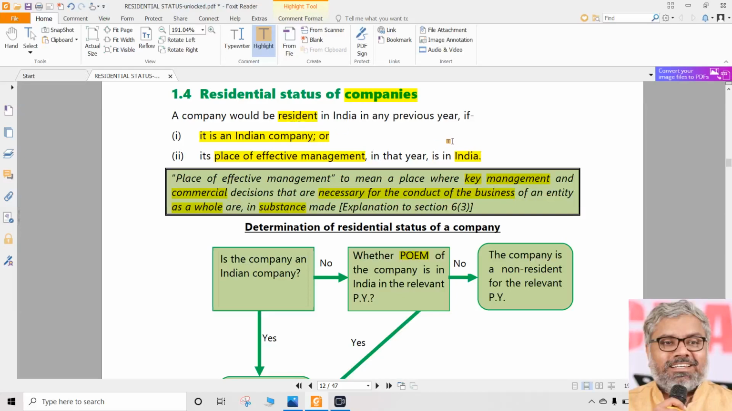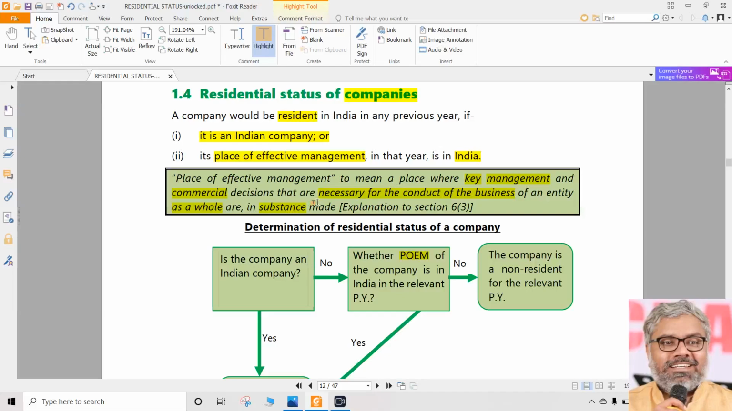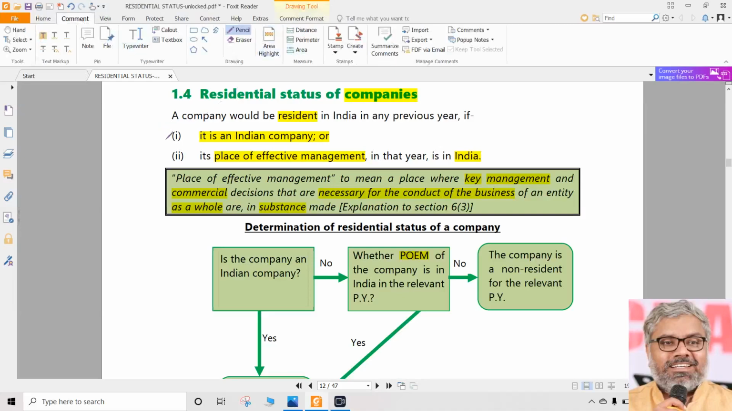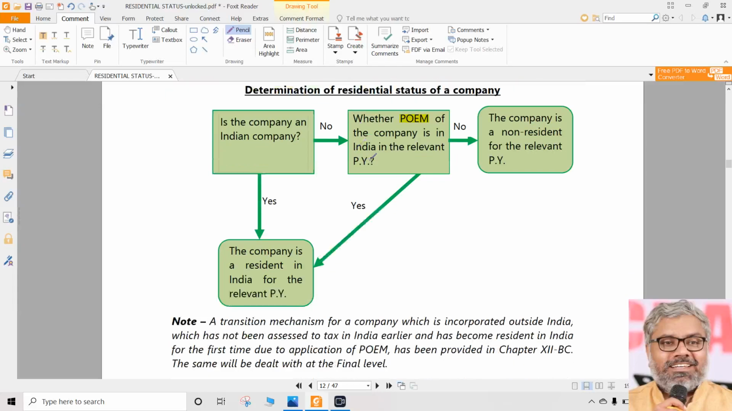If that company is already an Indian company, we don't care about all these things because already it is a resident. There is no need to determine the residential status of an Indian company. It is already a resident. There is no need to create any new line there. So once an Indian company is there, automatically it is a resident. There is no second thought. But here, if it is not an Indian company, then a problem comes. Then we have to check whether POEM is in India or not. Every time I am not going to use the words place of effective management. In short, I am going to call it POEM. But in exam, if it is given, you have to write the abbreviation in full.